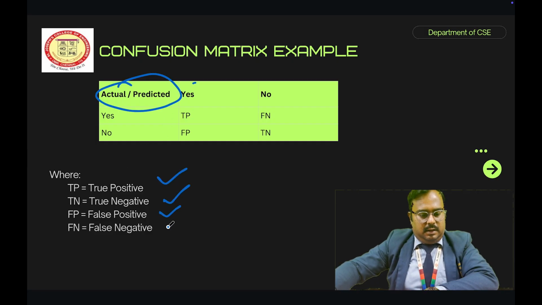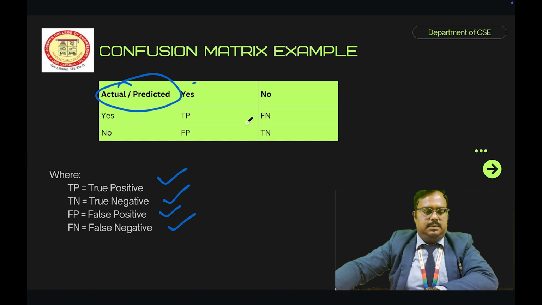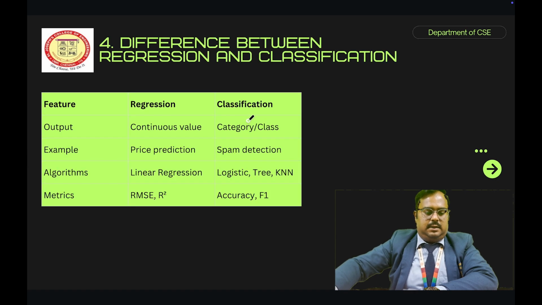Next we will discuss the difference between regression and classification. We already discussed that regression is a continuous value, and classification is a categorical or class value, right? Based on this we will discuss some examples. In this example, regression is price prediction, and classification is spam detection.